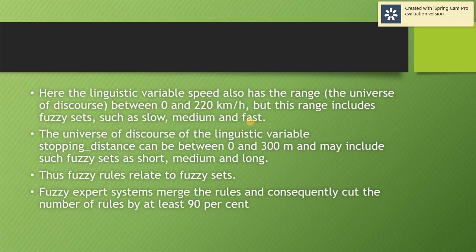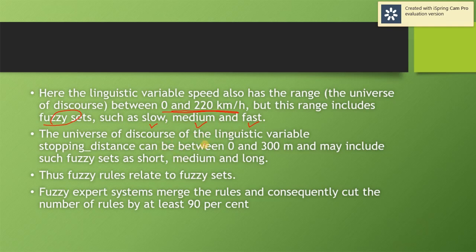So in here, the linguistic variable speed has a range, for example, the universe of discourse between 0 to 220 kilometer per hour. But when we talk about fuzzy set, this range will be defined as slow, medium, and also fast.